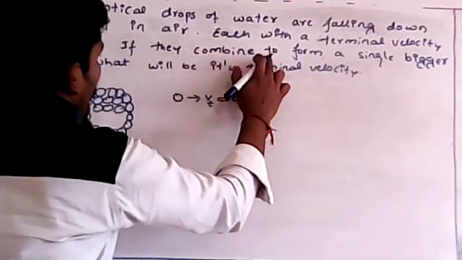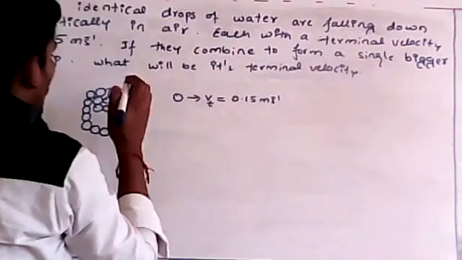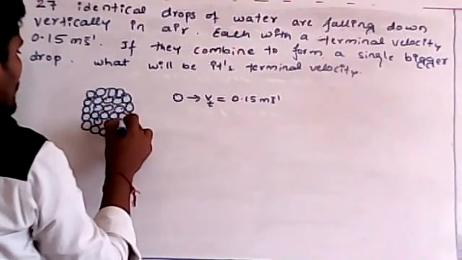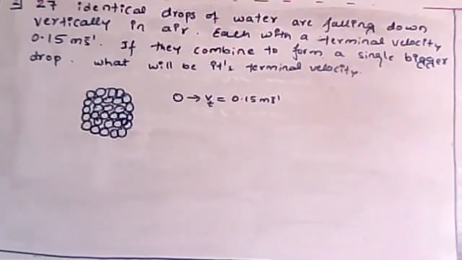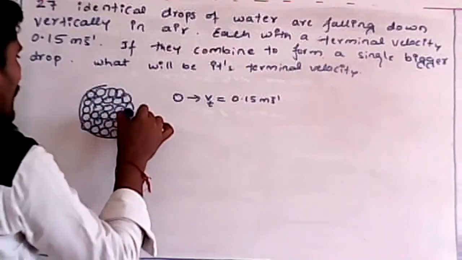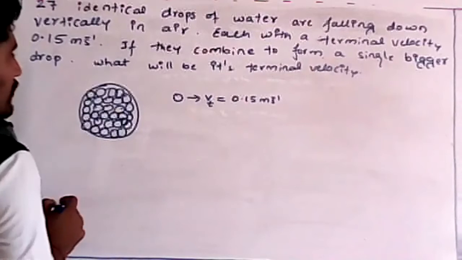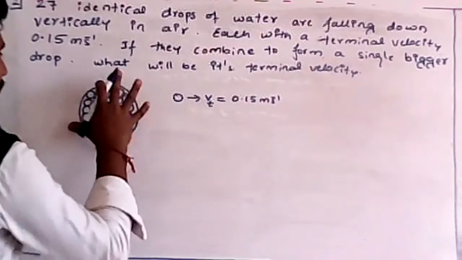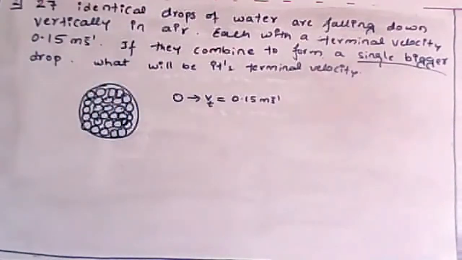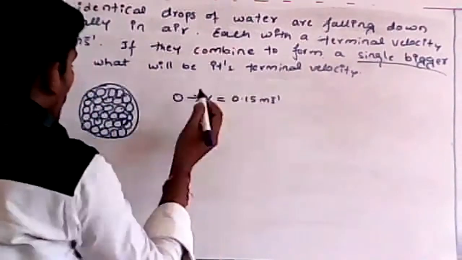If they are combined to form a single drop, so for example, if I join all 27 drops and make it a single drop, it becomes a bigger drop. That is nothing but a single bigger drop. What will be its terminal velocity?